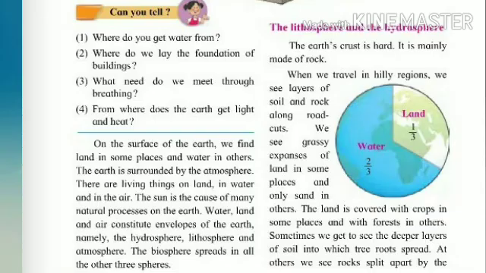Now students, before starting with the lesson, I want to ask you some questions. Can you tell where do you get water from? Think students. I hope you got your answers. Let me tell you, there are many sources from where we get water. The fresh water can be obtained from the surface of the ground. Some sources are rivers, lakes, ponds and oceans.